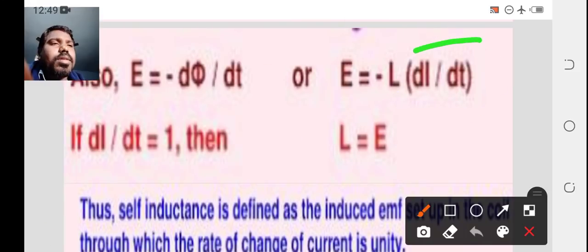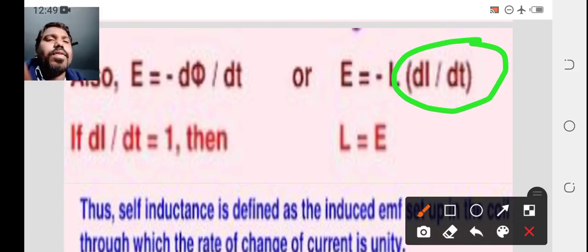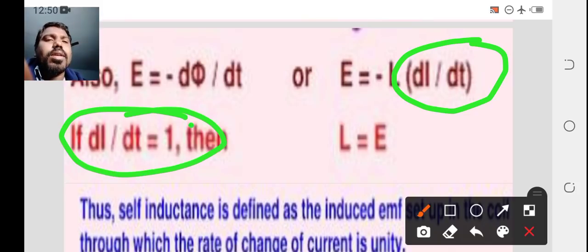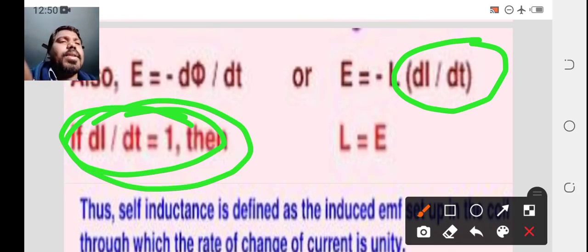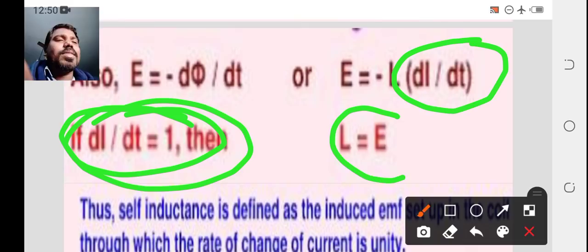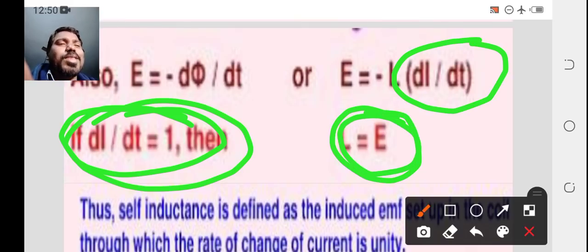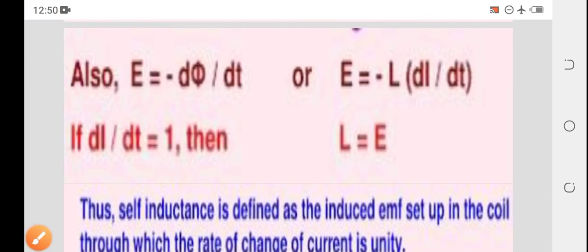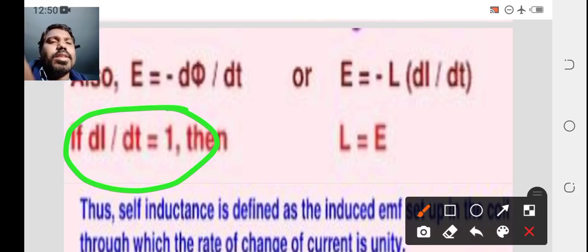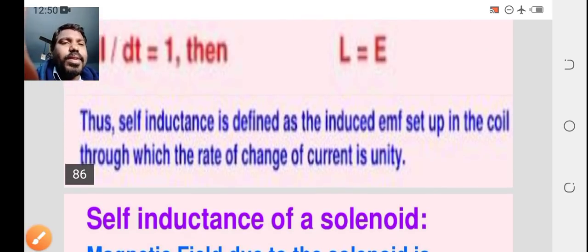Then it is L di by dt. If di by dt is 1, then what is happening? L equals E. E means the induced EMF. Is it right? If the rate of change of current is 1, then L equals E. That means the self-inductance is defined as the induced EMF set up in the coil when the rate of change of current is unity.